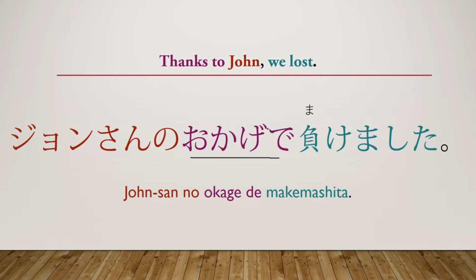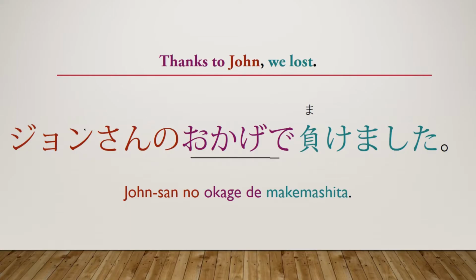However, when using this in Japanese, this one actually has a stronger negative feeling than seide would. So if you had a hierarchy, you'd have okage de as the positive, then you'd have seide as a negative, and then you'd have okage de again as even more negative if you wanted to be sarcastic or really criticize the person.